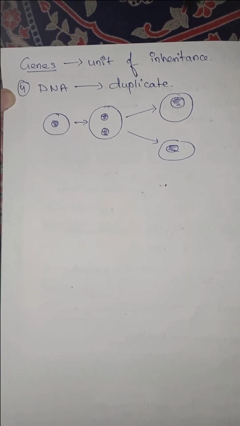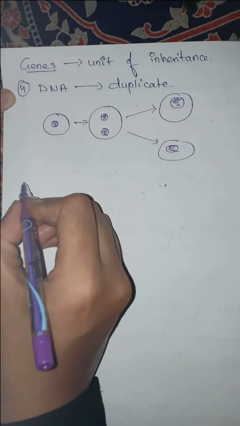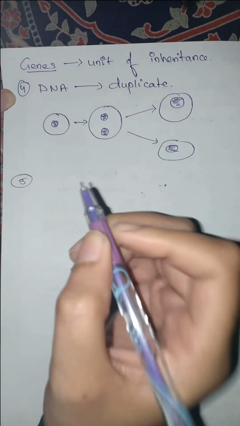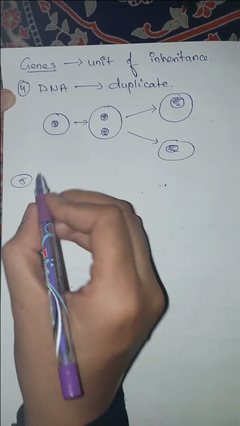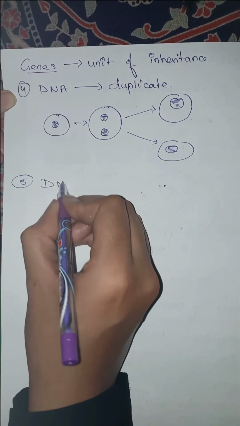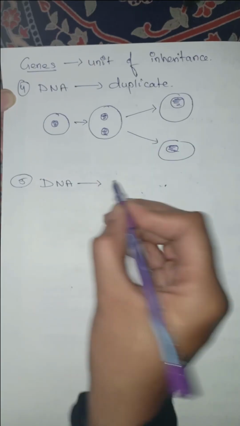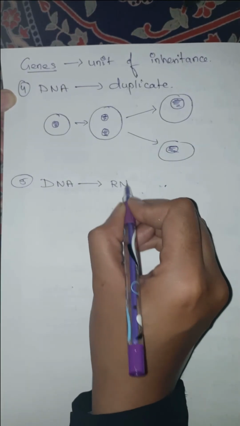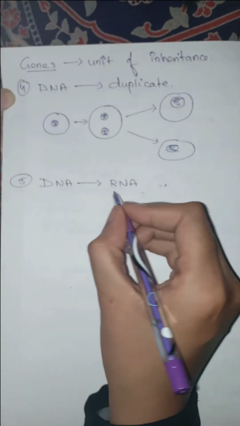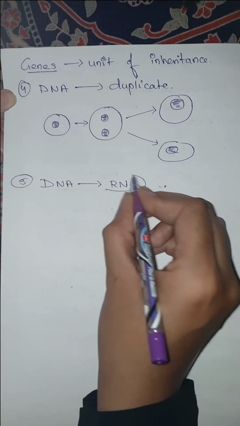And the central role here is that DNA is always the key. It is very important for you to understand that DNA is capable of forming RNA, and this RNA will have the messages.